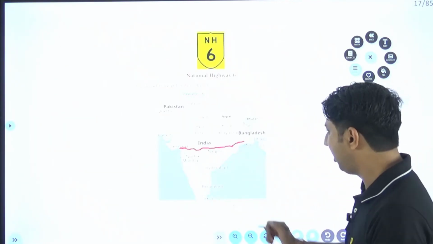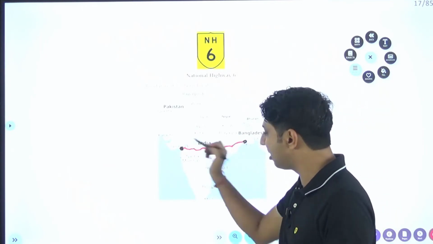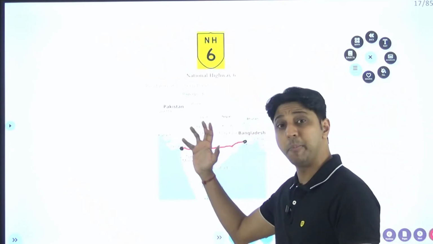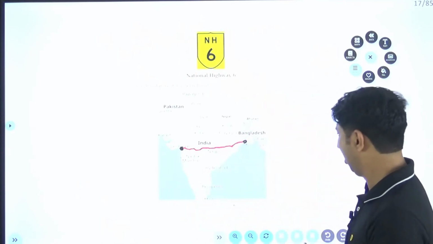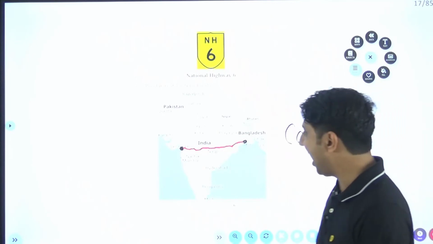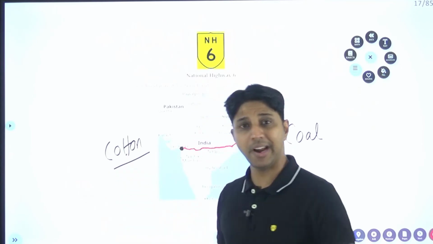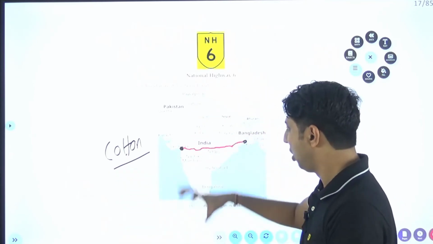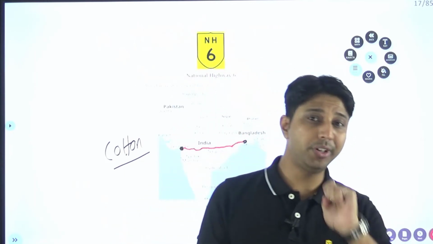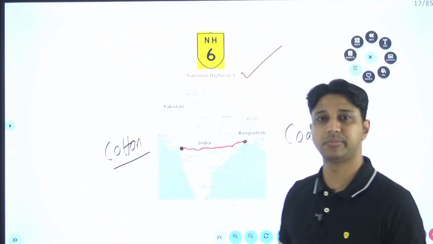Fine. Okay. Now this is the NH6 which connects this area to this area. This is the western part, and this is the eastern part. This is the cotton producing area, and this is the coal producing area. So remember, you will find a highway which connects the cotton producing area with the coal producing area, and that is nothing but National Highway 6.